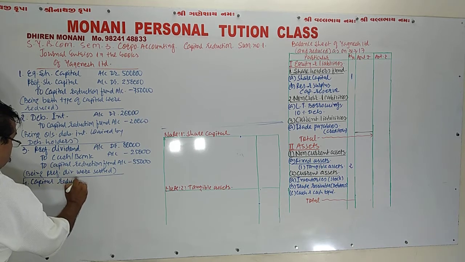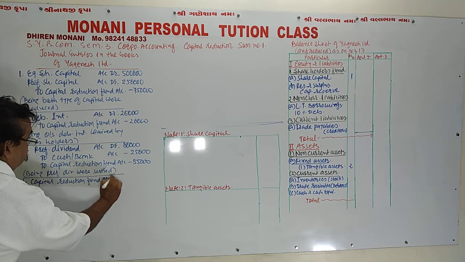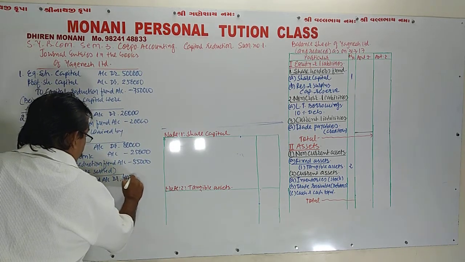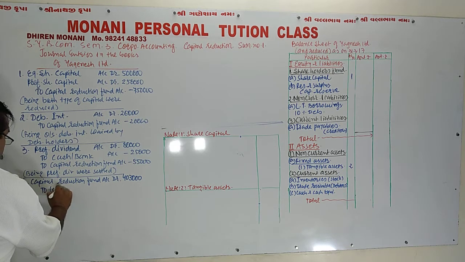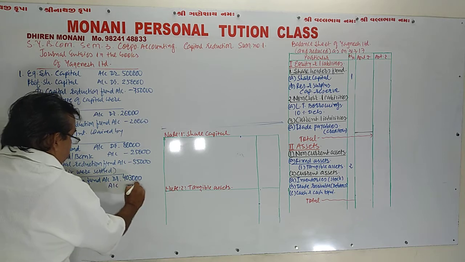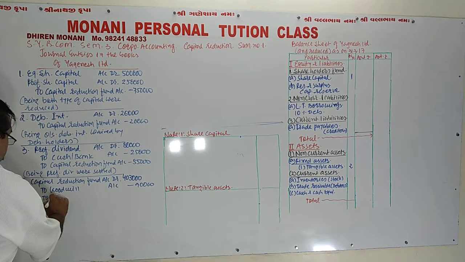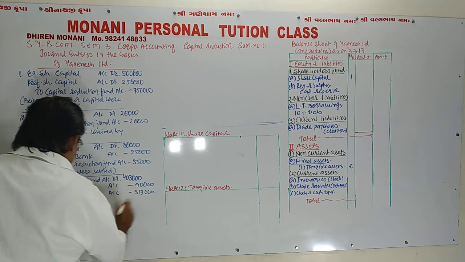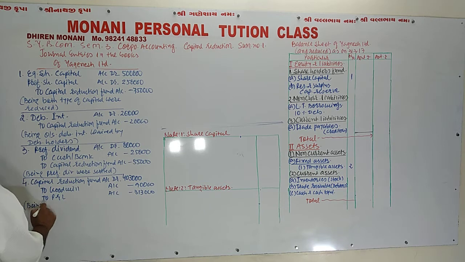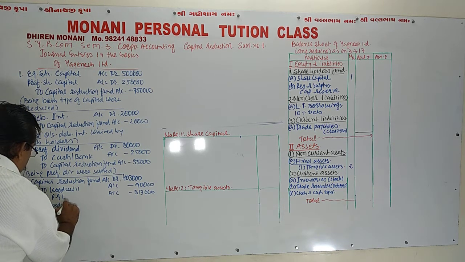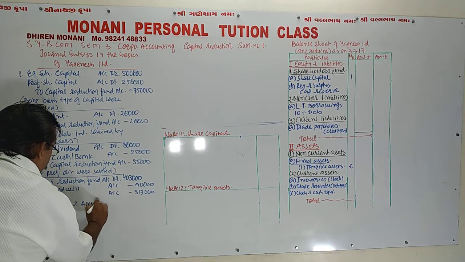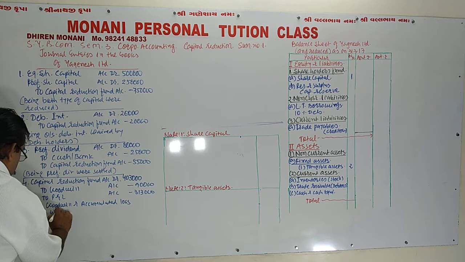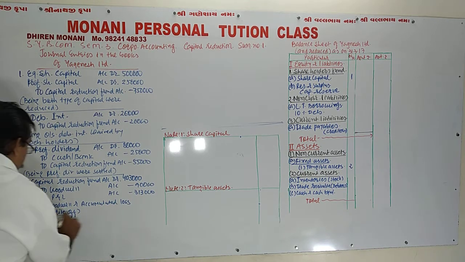Capital reduction fund account debit amount rupees 90,000 plus 3,13,000, that means 4,03,000, to goodwill account 90,000 and to profit and loss account 3,13,000, being goodwill and accumulated loss were written off.